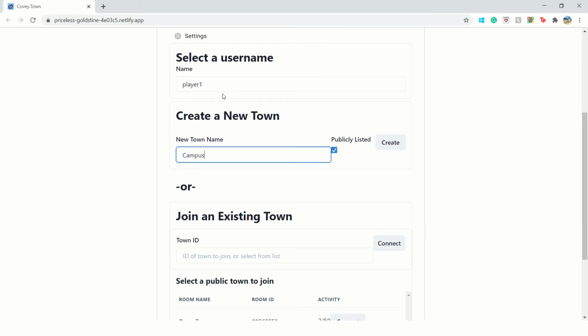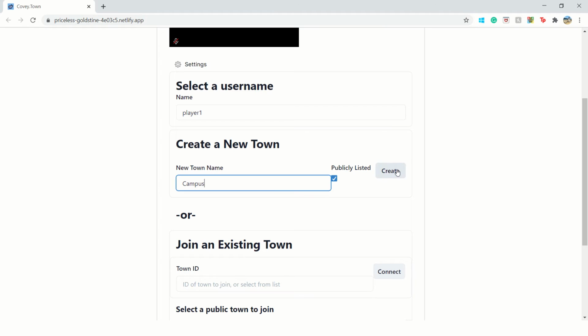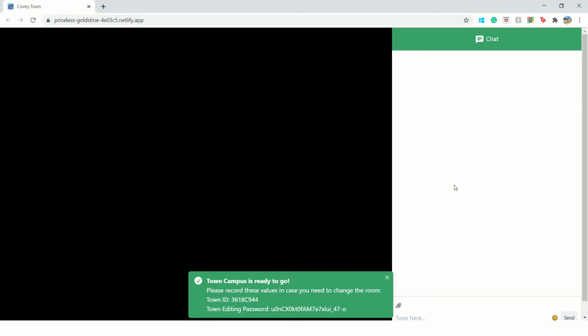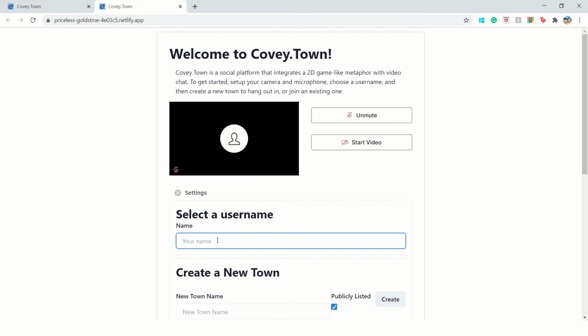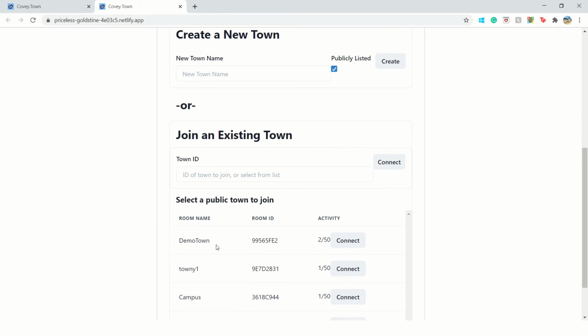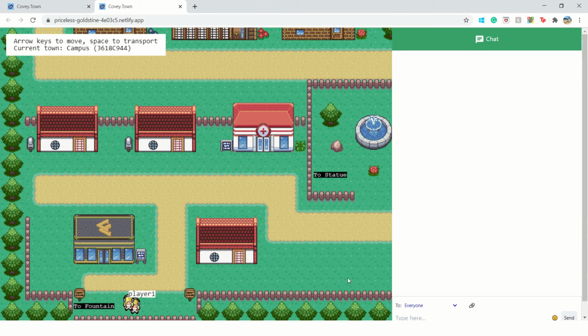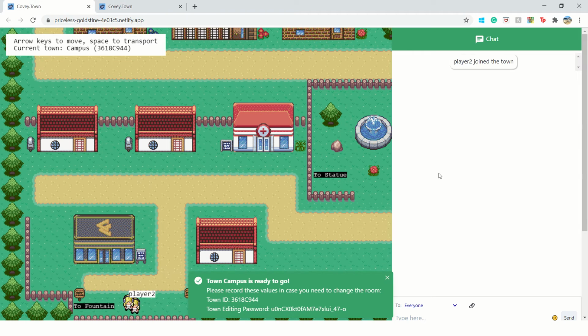I will be creating player 1 and a town called campus. And I'll go ahead and create another player, player 2, and I'll join the existing town campus. You will be able to see that player 1 can see when a new player joins, and when a player leaves, that will be notified to all the players in the room as well.